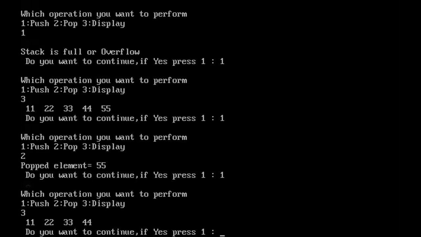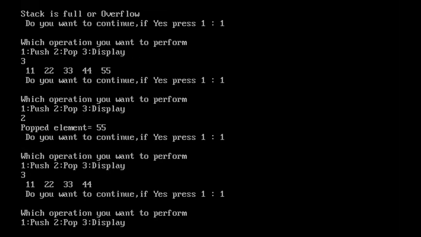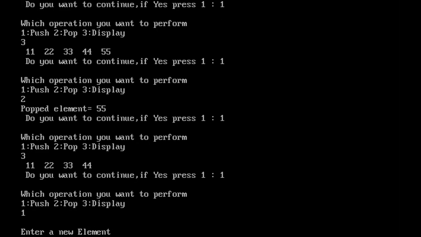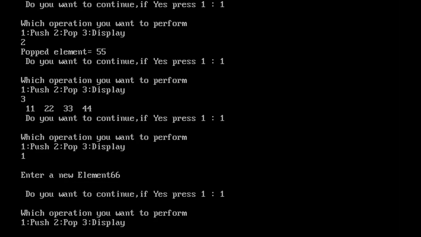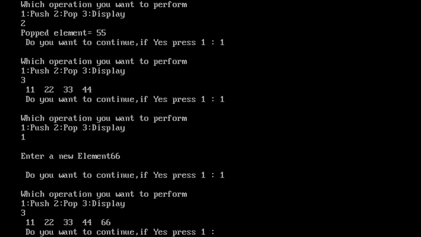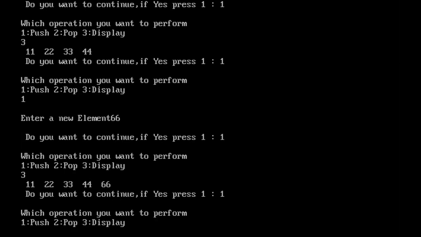So how many elements are there? 11, 22, 33, 44. Now again, suppose if you want to insert any other element, push operation is possible now. Is it possible to apply? Yes, sir. 66 I have entered. Do you want to continue? Yes. So press 3. So 11, 22, 33, 44 and 66. How many elements are there? 5. Now again I want to perform the push operation.